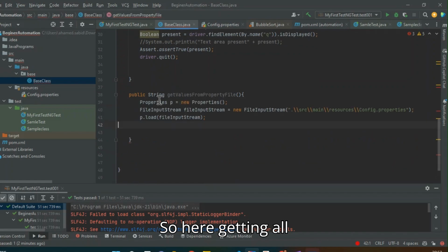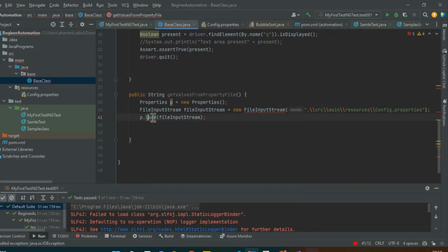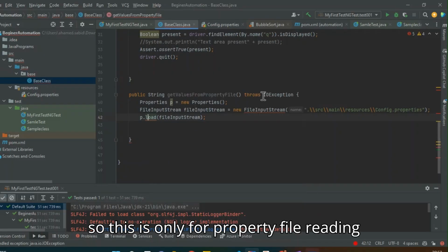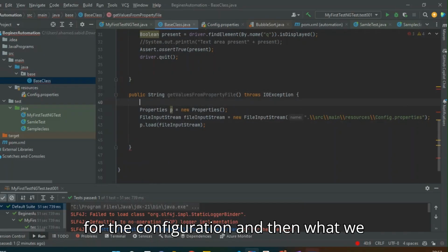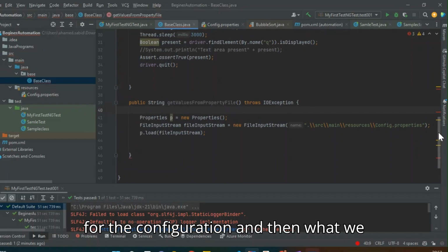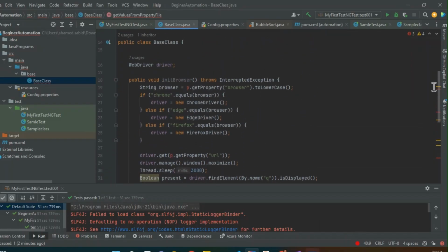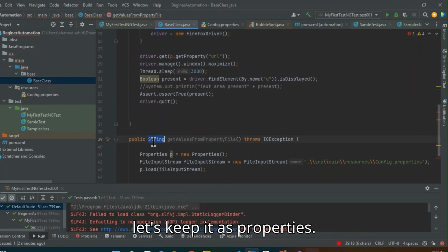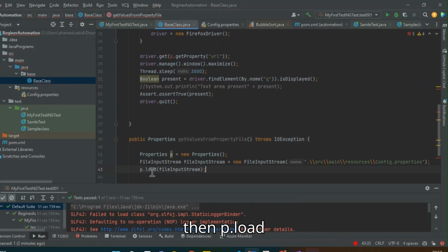So here, getting all the values. This is only for property file reading for the configuration. And then what we can do is, let's keep it as properties. Then p dot load.